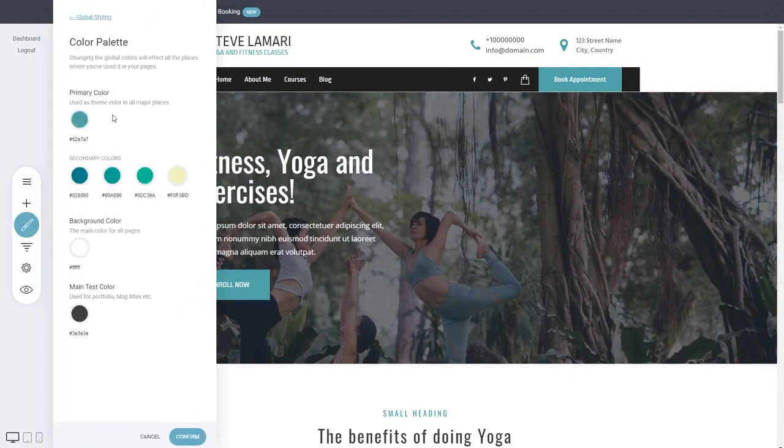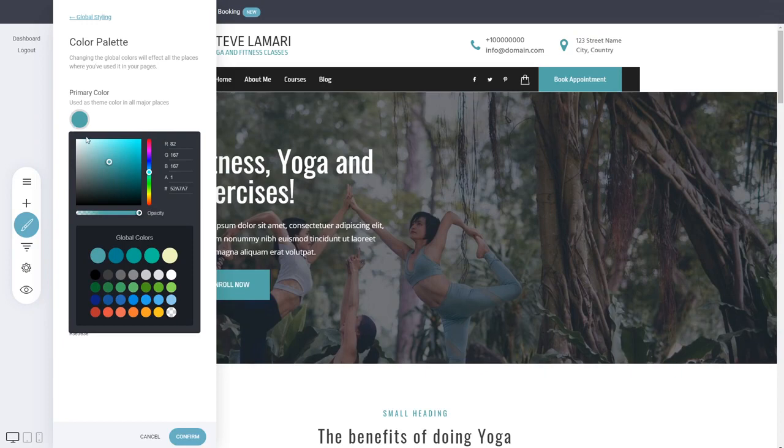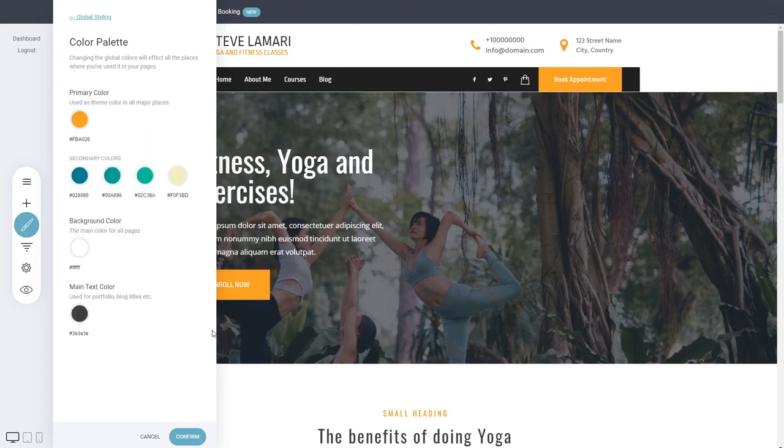The color palette. So by default, your website or funnel will come with one main primary color that will be used throughout the design, but you can easily switch it by selecting what kind of design you want to use, what kind of color. So let's say we want to make it orange. On all the places that we use our global color, it will change. You also have secondary colors. These are also global ones. So if you use one of those colors anywhere in your design, it will change again automatically on all the places.